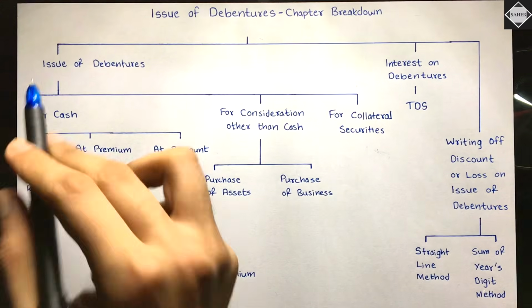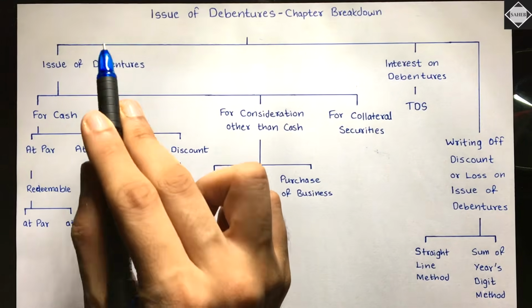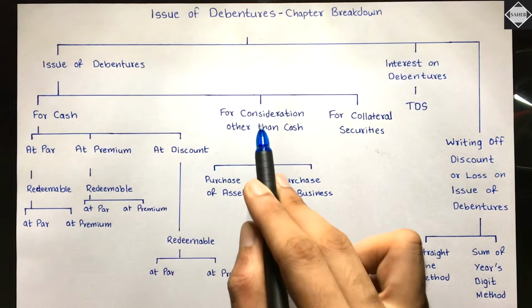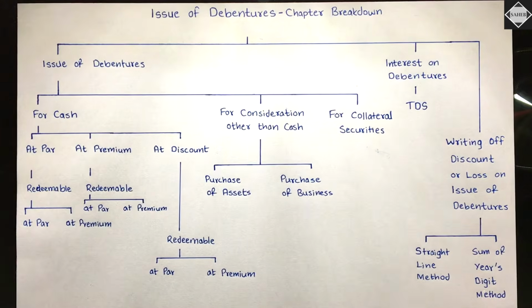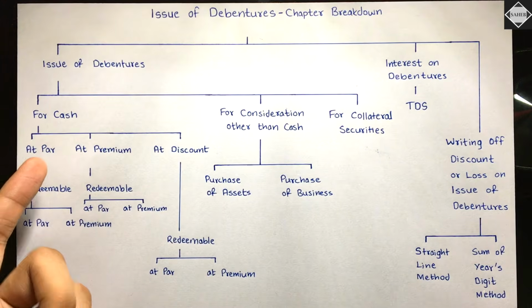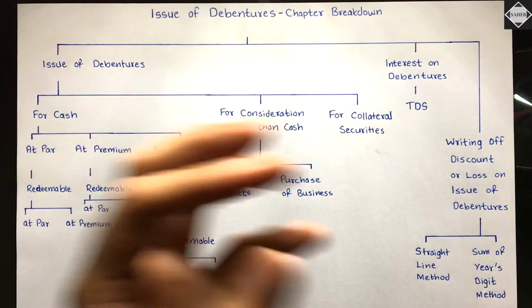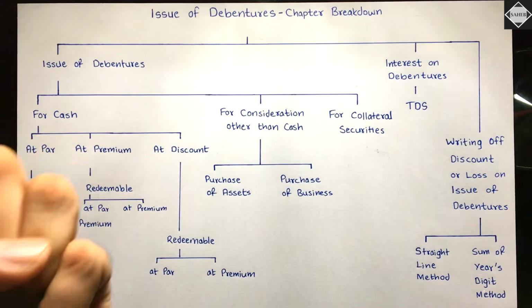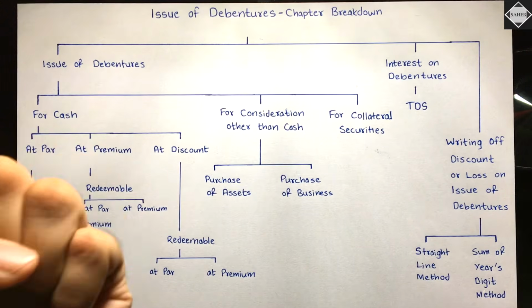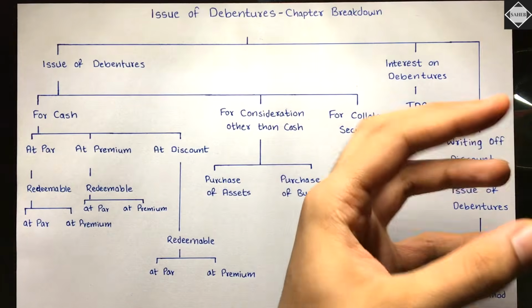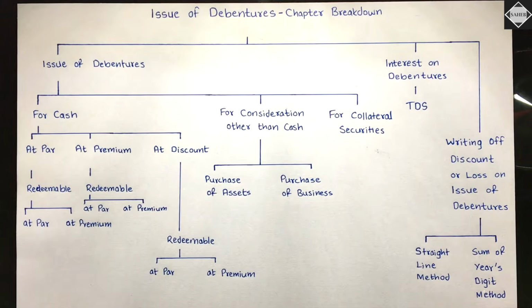The first topic is issue of debentures. Debentures can be issued for cash, for consideration other than cash, and also as a collateral security. The first is this main topic, and this is what we are going to cover. In this subtopic, we have 6 different ways in which debentures can be issued. Debentures issued for cash means the company is in need of funds, right? The company goes to the public, issues the debentures and gets the money to finance its projects. Like we saw in the conceptual example, the company was in need of 10 crore funds. So it went to the public, issued the debentures, got the money and financed its projects, right?